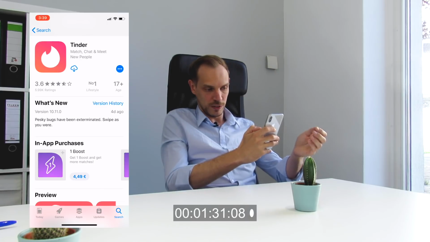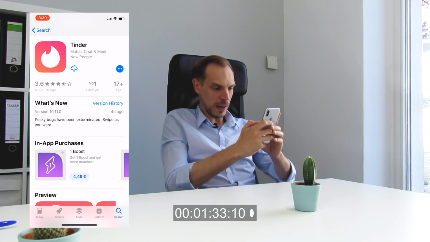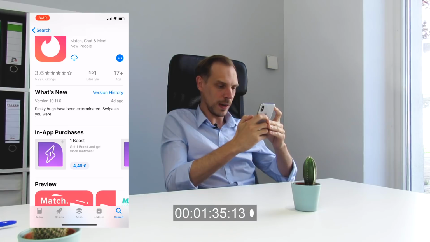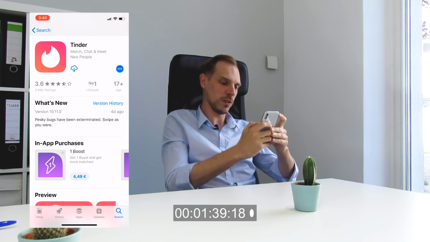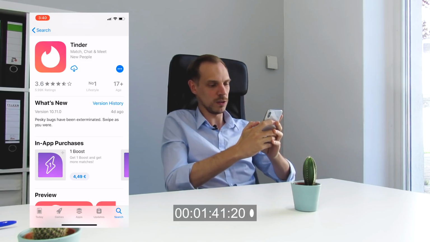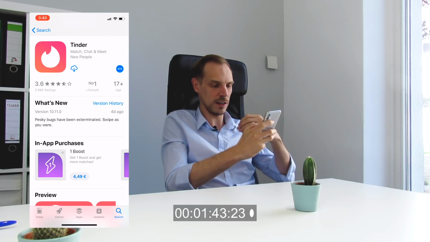When I come to the What's New section, what we see is that pesky bugs have been exterminated, swipe as you were. It's quite a funny statement, but I think it would also be nice to get more details on what they have improved and why I should care.